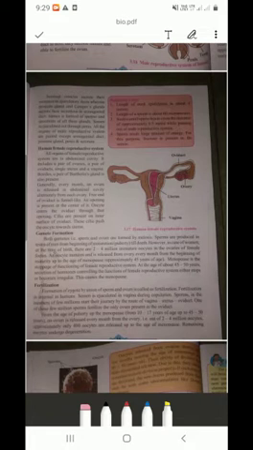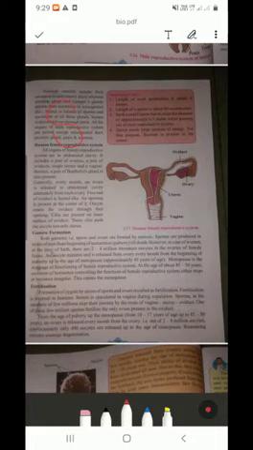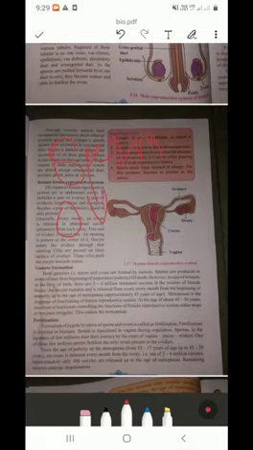Now, gamete formation. You should know gamete. Male gamete is sperm, female gamete is ovum. Then how do they form, how are they produced?